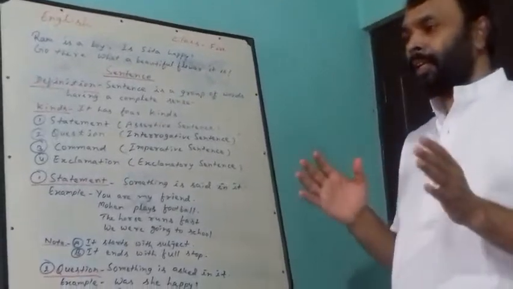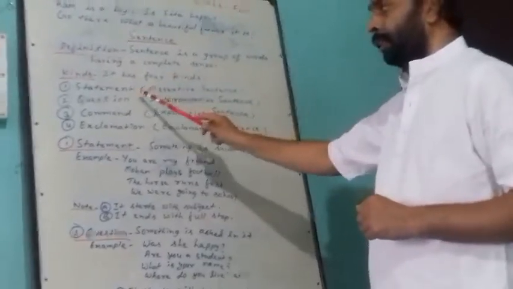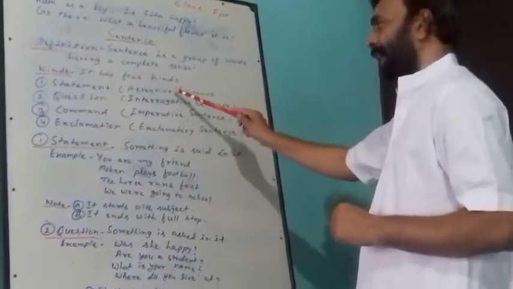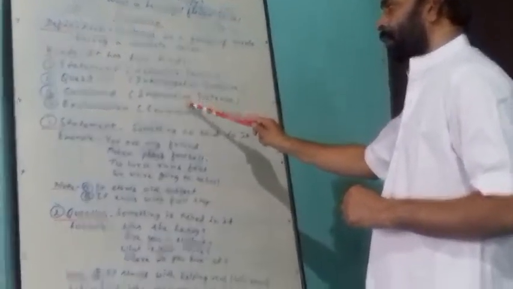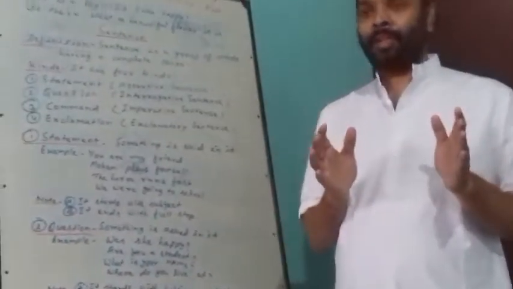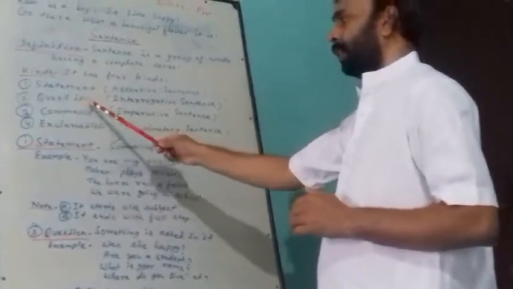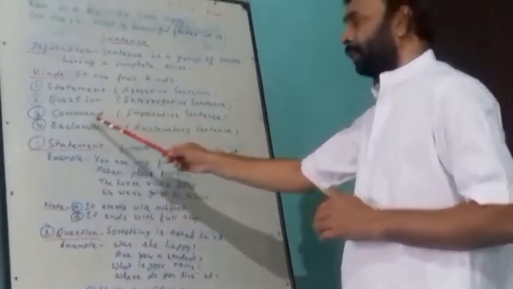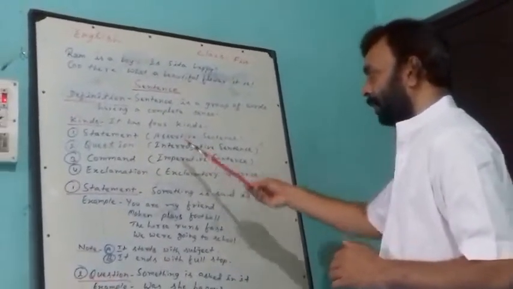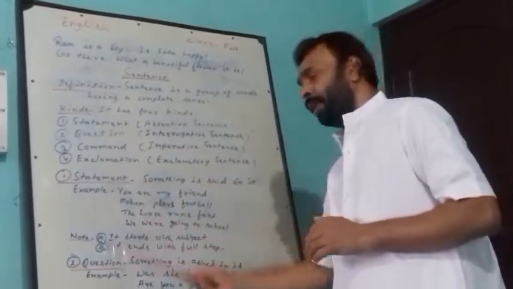Today we shall study kinds of sentences. It has four kinds: statement, question, command, and exclamation. You can also say assertive sentence, interrogative sentence, imperative sentence, and exclamatory sentence. Here two types of names have been given. For statement, assertive sentence. Question is also called interrogative sentence. Command is called imperative sentence, and exclamation is called exclamatory sentence. These are the names of Old English grammar, and these are the names of modern English grammar.